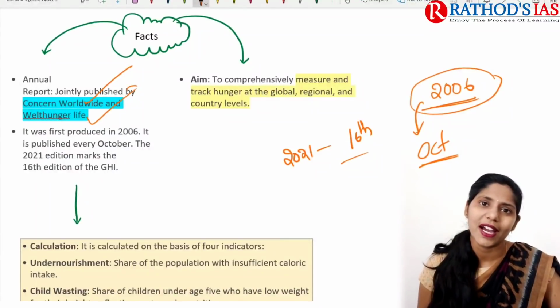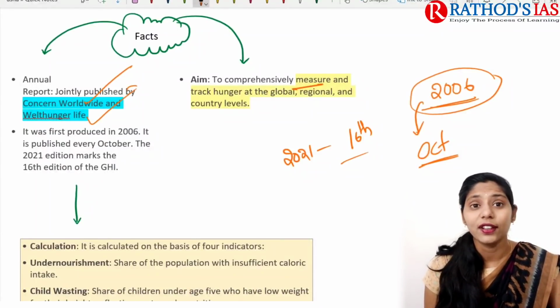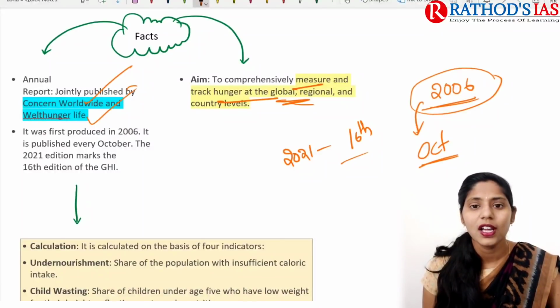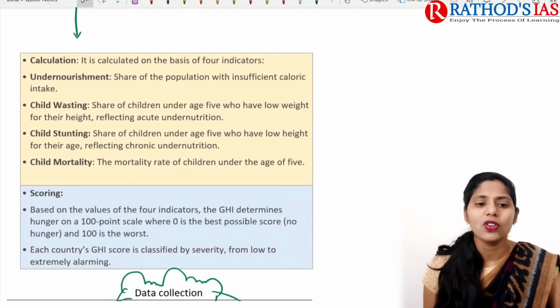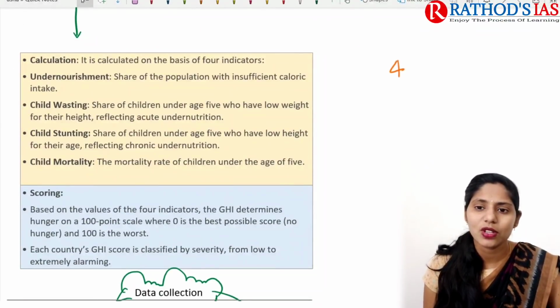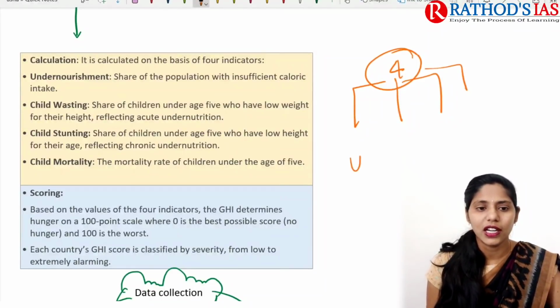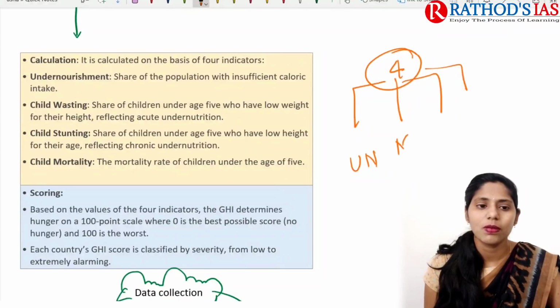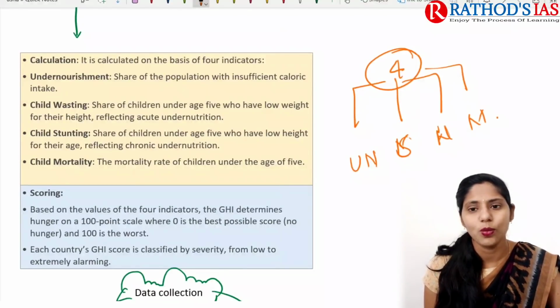Why is this Global Hunger Index released? To comprehensively measure and track hunger at global, regional and country levels. To track them, we need a comprehensive measure. And the calculation is based on 4 indicators. Already we know that, right? The first one is undernourishment, the next ones are child stunting, child wasting and child mortality.